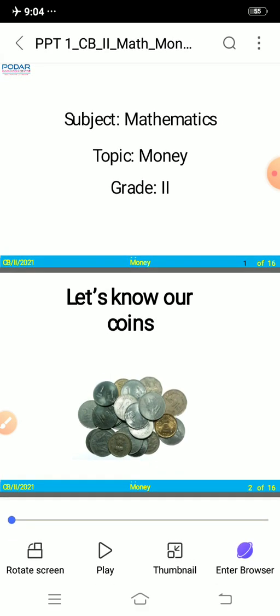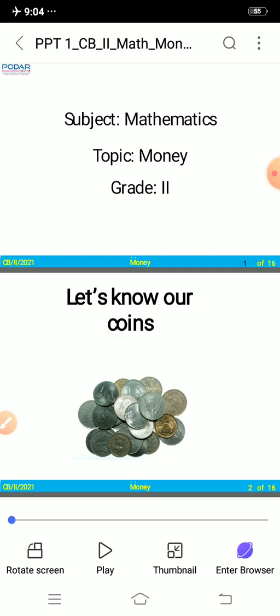So children, money is used to buy things. We need money to buy everything like fruits, vegetables, dresses, bags, all the essential things in our life. We need money because without money we cannot buy anything, because without money no shopkeeper or anyone will give us anything, right?